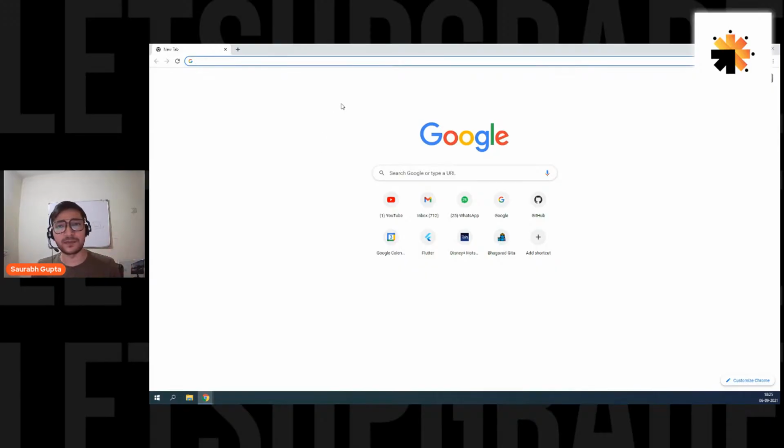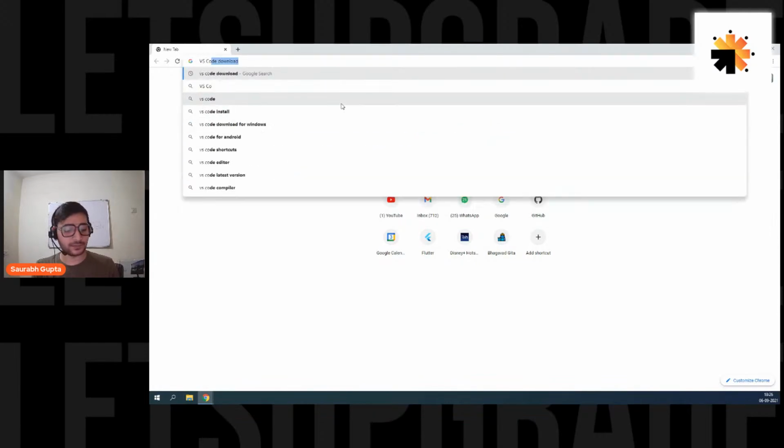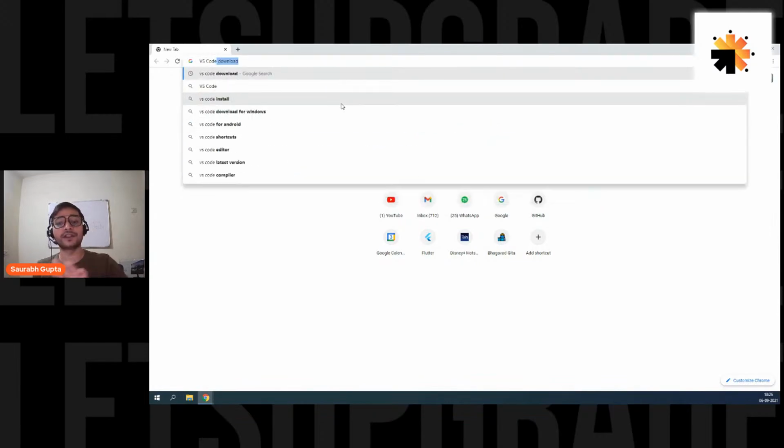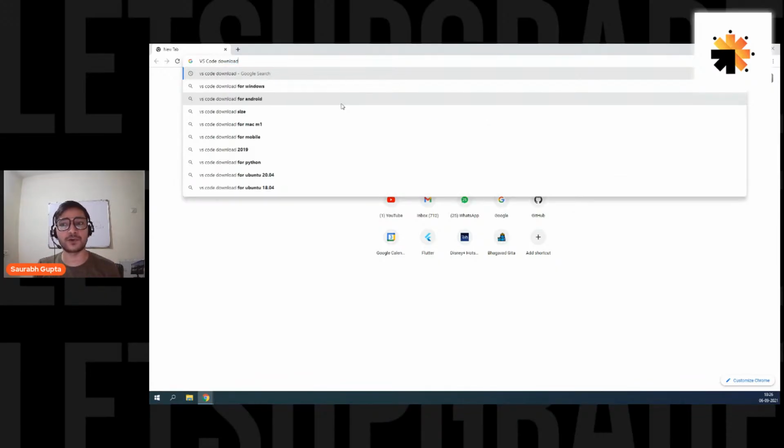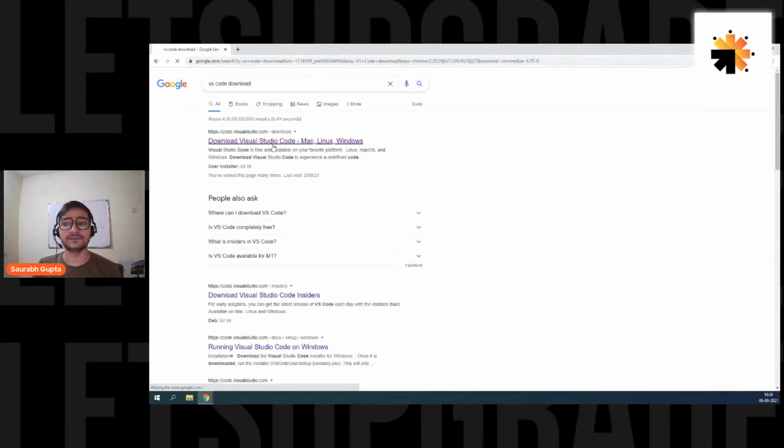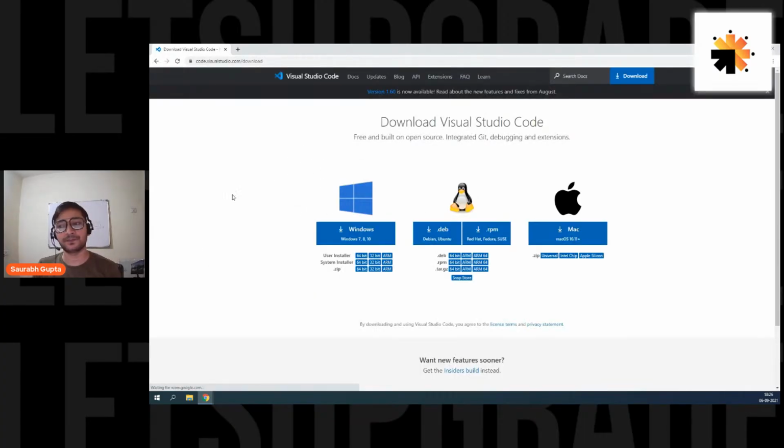I think everyone knows it, but still, we're going to use something called VS Code. For all the new people who don't know what VS Code is, just go on Google and simply search for VS Code download, and you can simply go ahead. Now, depending on your OS, just download anything from it. If you're using Windows, just download Windows. If you're using Linux, download any of these, depending on your Linux distro. Or if you're using Mac, go for this.